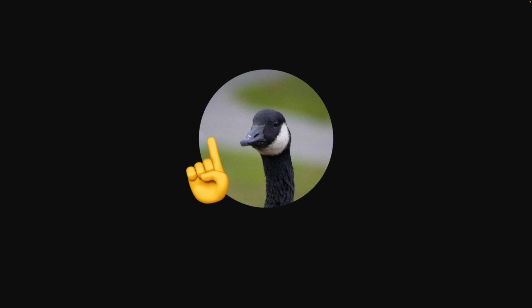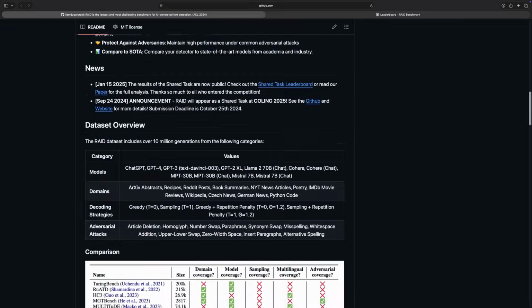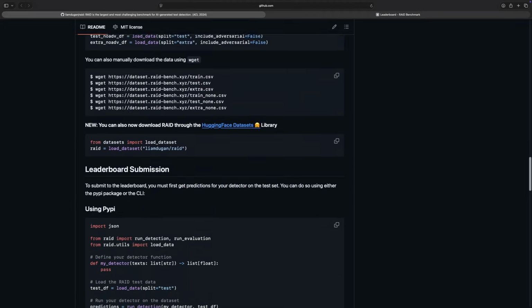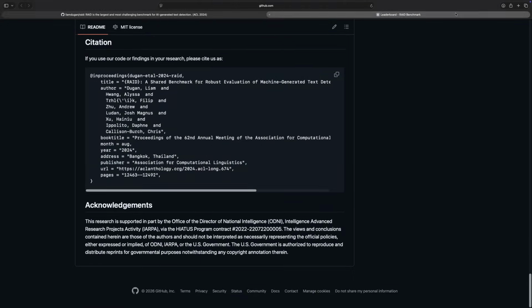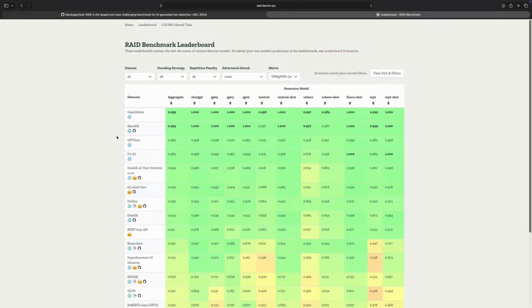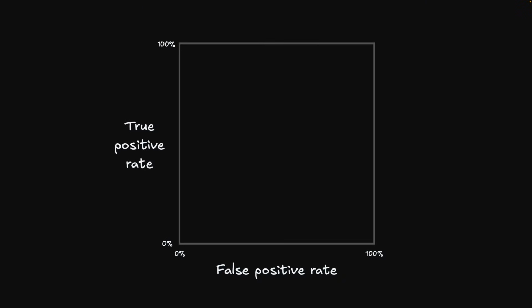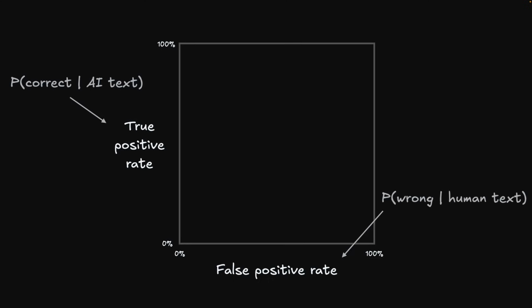Now let's see how it compares on someone else's dataset. RAID is a large dataset of human-written and AI-generated texts. It has examples from 8 different domains and 5 different model families. And they also have a leaderboard so we can see how our model stacks up. The main statistics we care about here are the model's true positive rate and false positive rate. The true positive rate is the probability that we correctly identify a piece of AI writing, and the false positive rate is the probability that we incorrectly identify a piece of human writing.